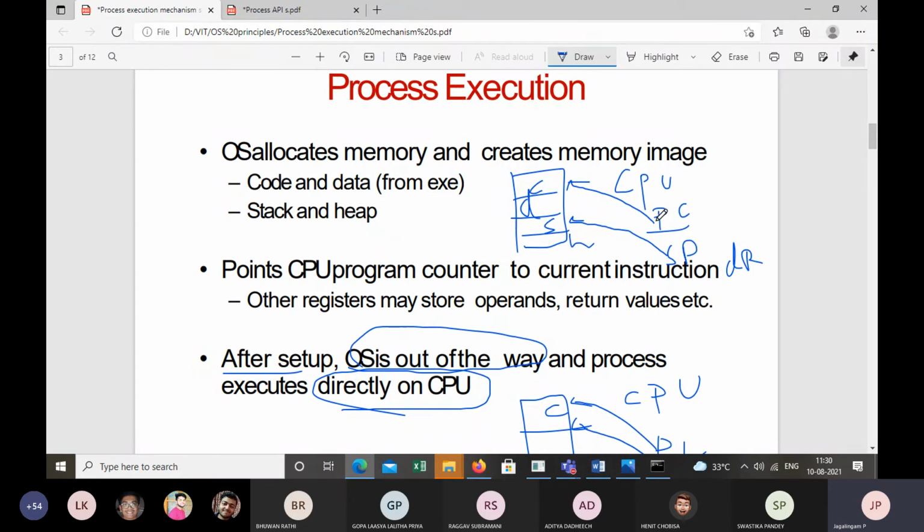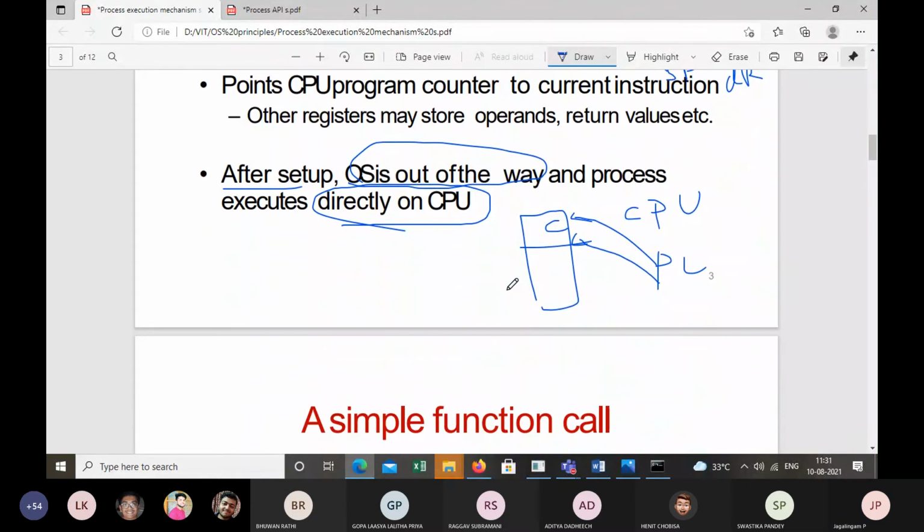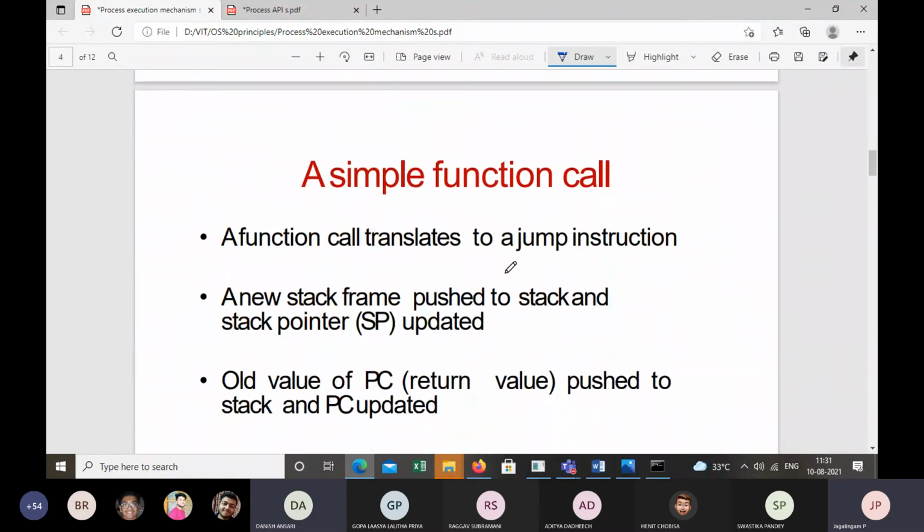Now in the CPU you have a program counter, which will point to the first line of instruction in the code. The CPU will execute that instruction, and then the PC will point to the next line of instruction, and the CPU will execute that. So once all of this setup is done, the operating system will be out of the way. Understood, sir. Thank you. Yeah, fine, good.